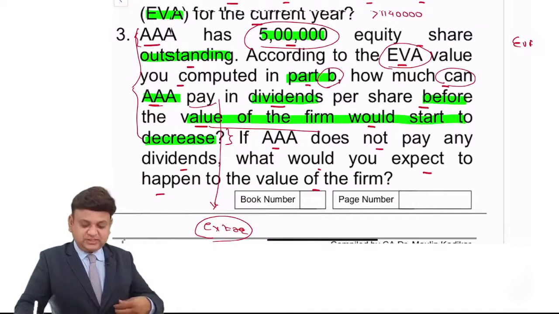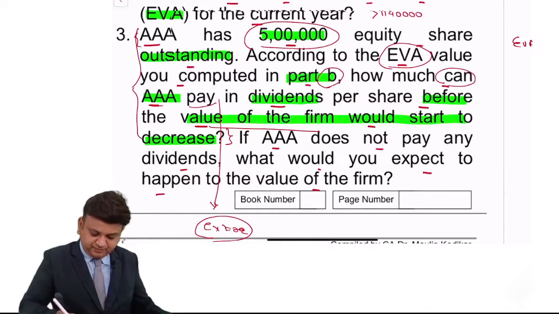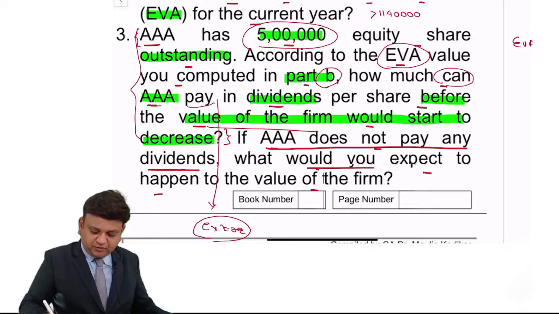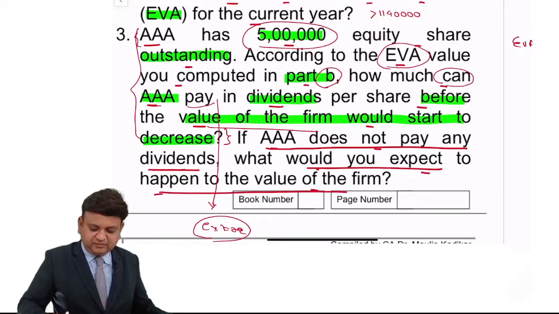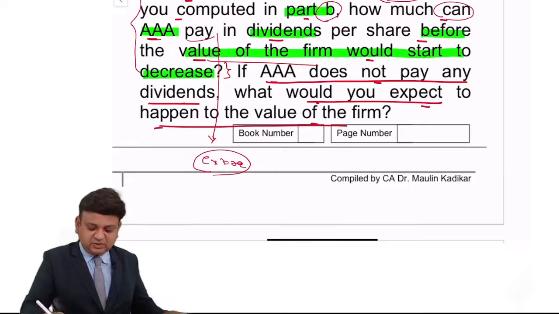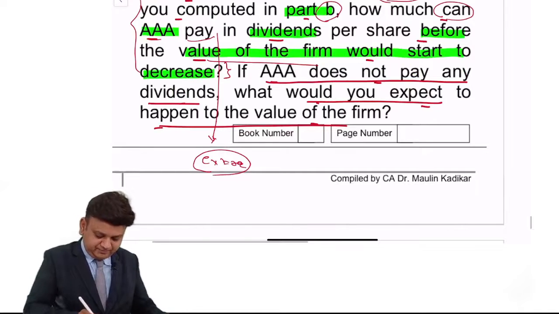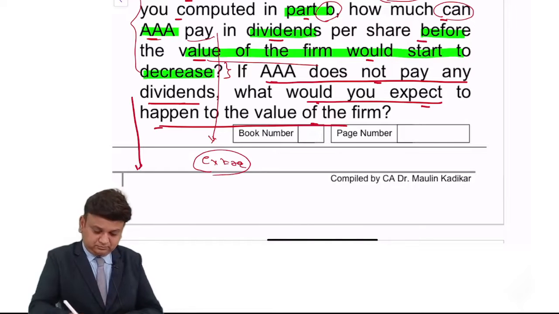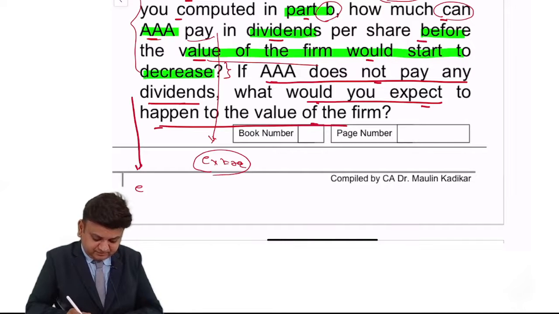Again, I want you to answer this question. If AAA does not pay any dividend, what would you expect to happen to the value of the firm? You have to understand that AAA does not pay any extra dividend.